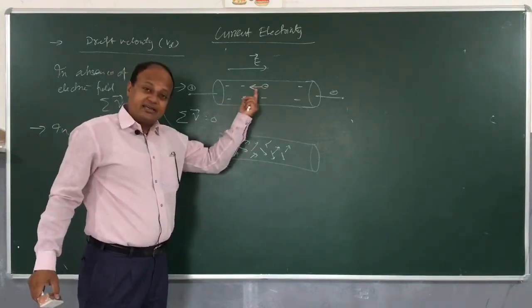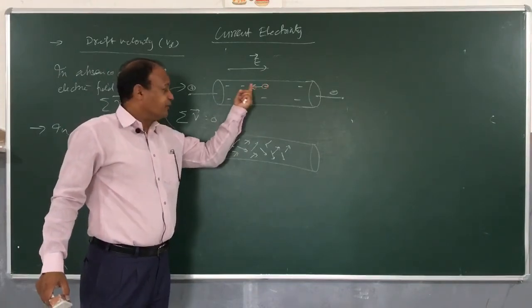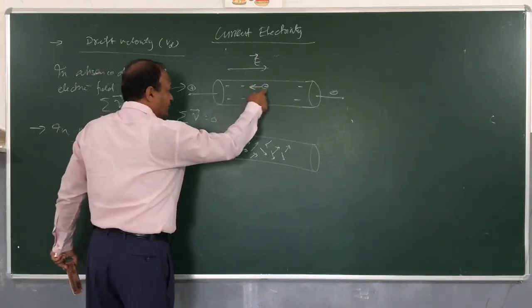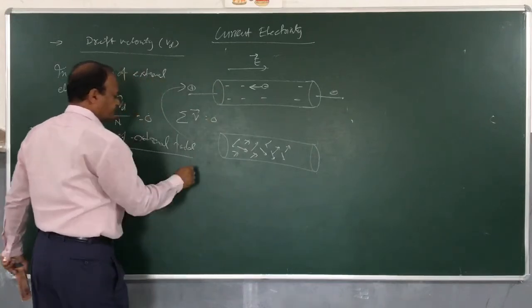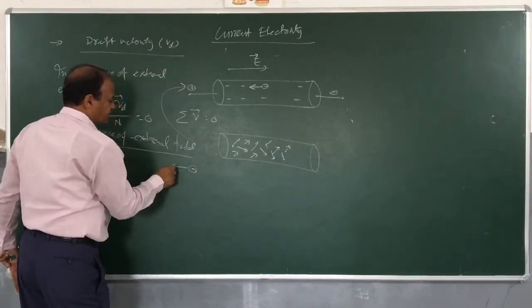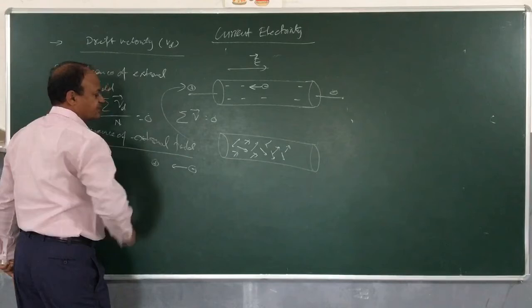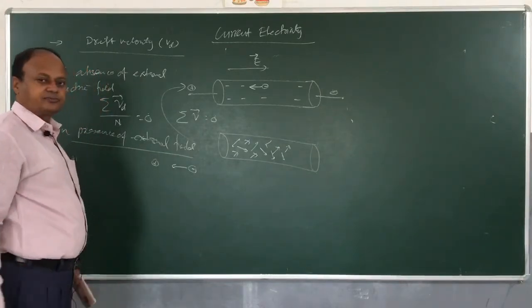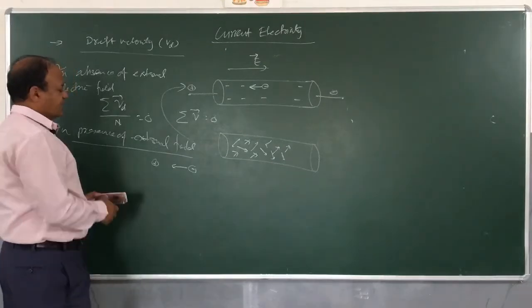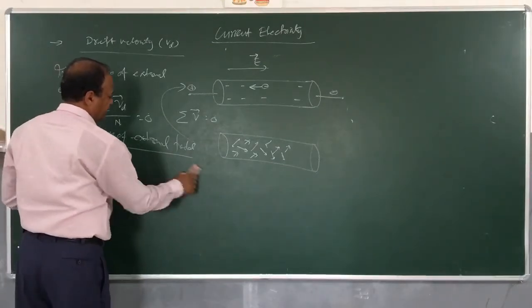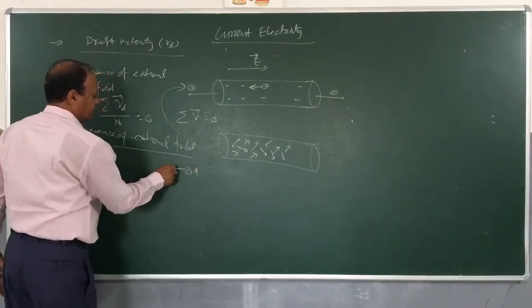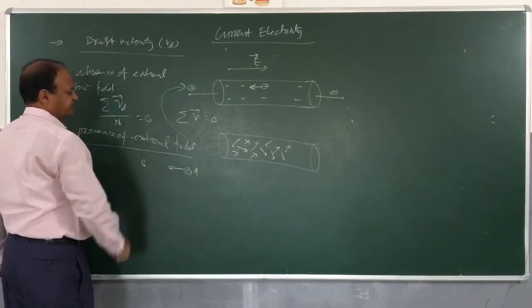It will be accelerated and move in the opposite direction. So this electron starts moving from here. Now, when this electron moves forward, it collides with stationary positive ions. So as this electron starts from point A, it collides at point B.